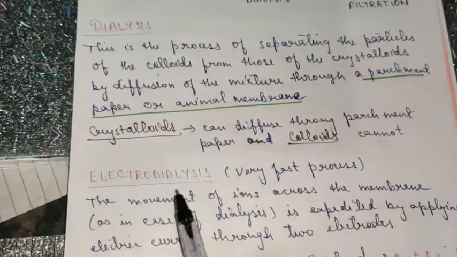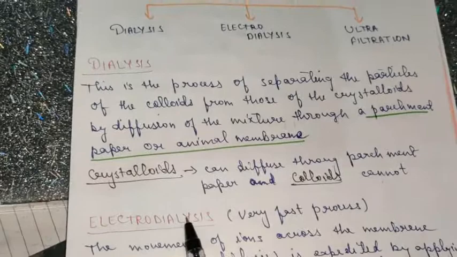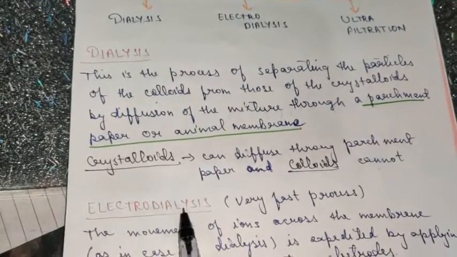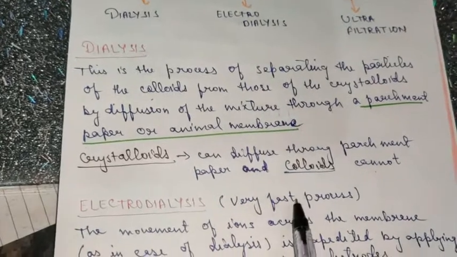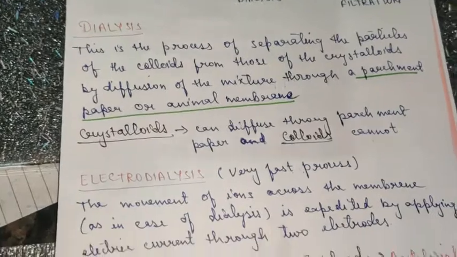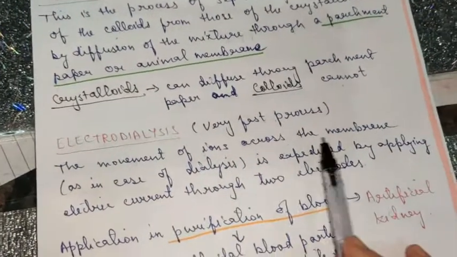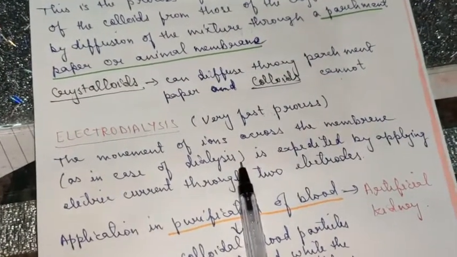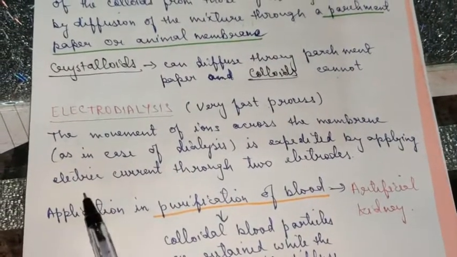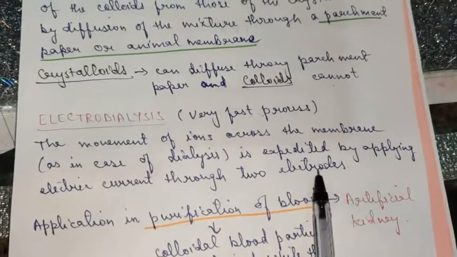And then coming to electrodialysis. Electrodialysis means the same process when carried out in the presence of an electric field. It becomes a very fast process, and the methodology is the same. The movement of ions across the membrane, as in the case of dialysis, is expedited by applying electric current through two electrodes.